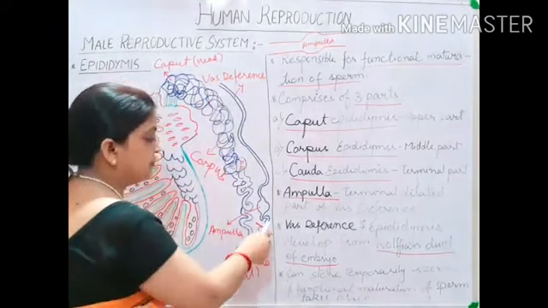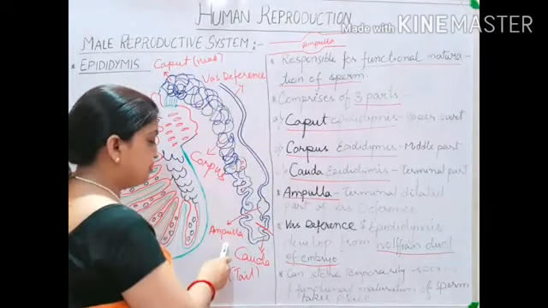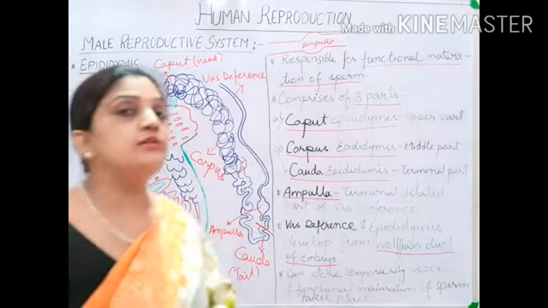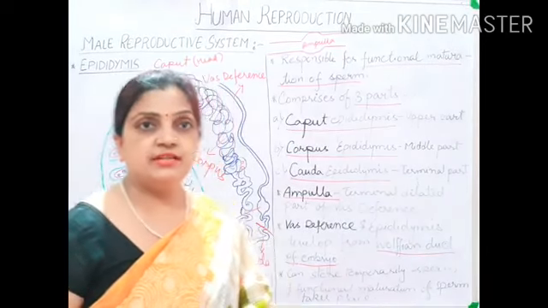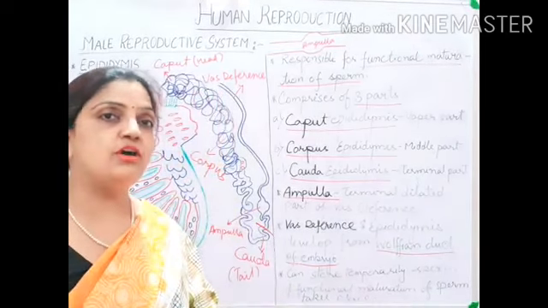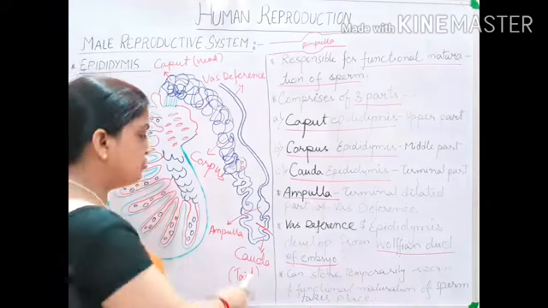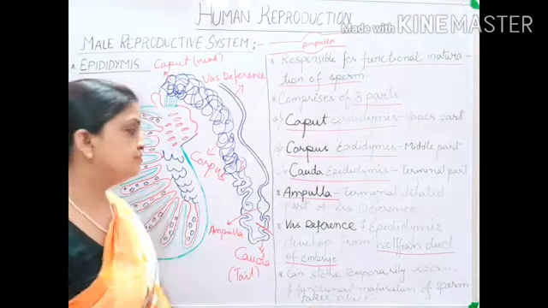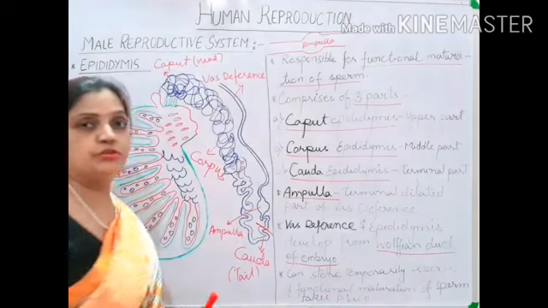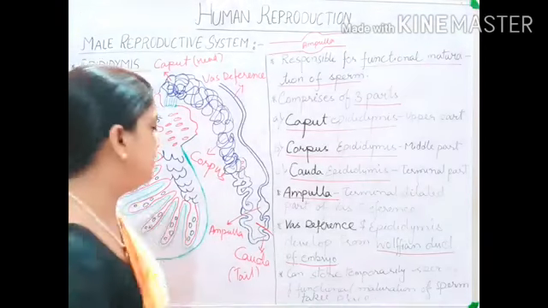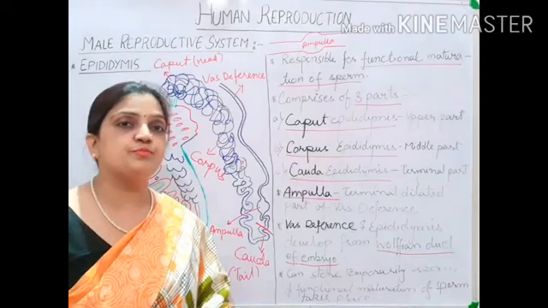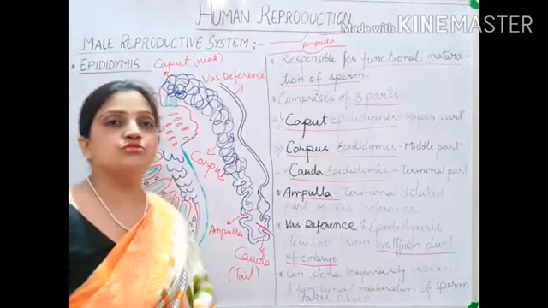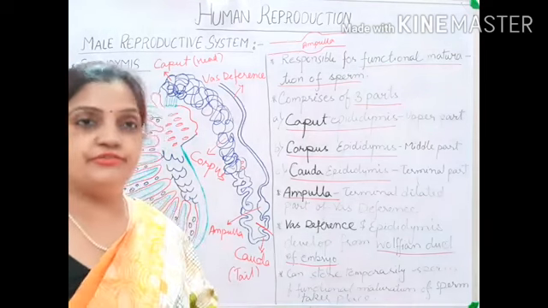Epididymis is emerging from here. So children, ampulla is the part of vas deferens. It is not the part of cauda epididymis. This was one of the most important questions for the competitive part, that ampulla belongs to which part of the male reproductive system. So ampulla belongs to vas deferens.